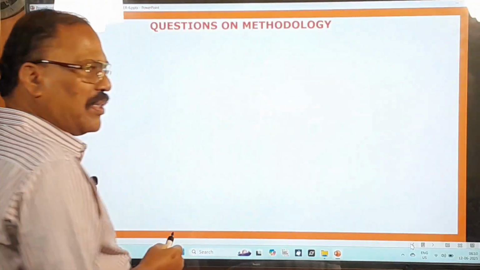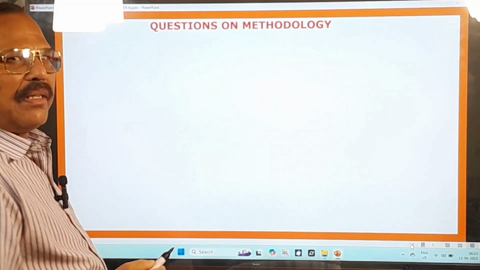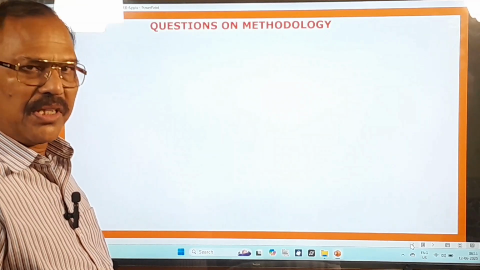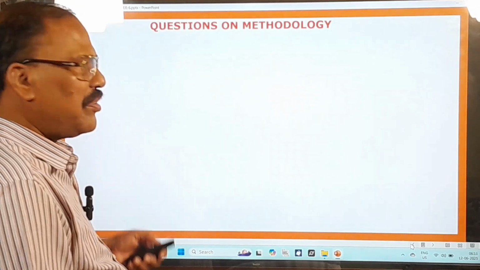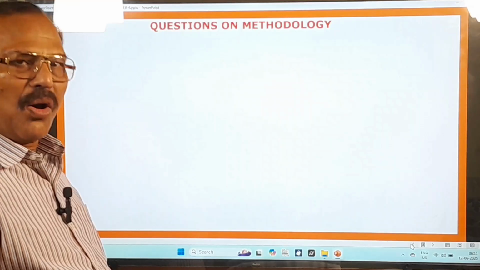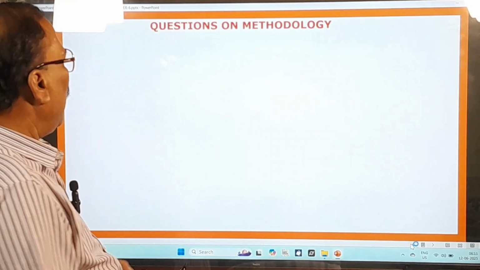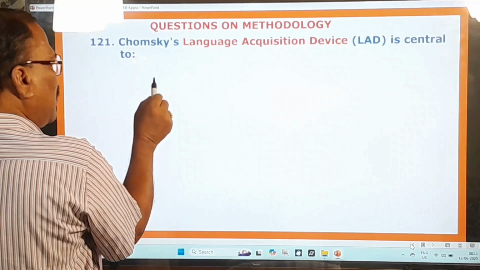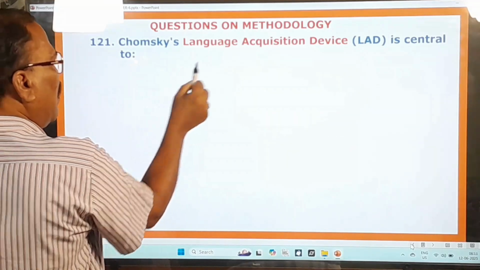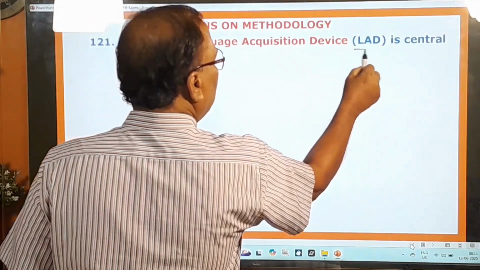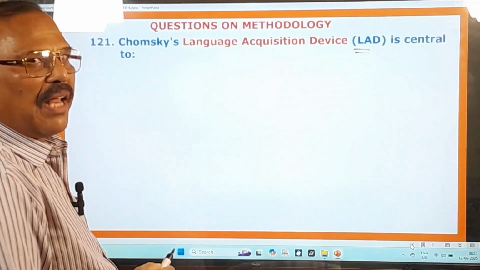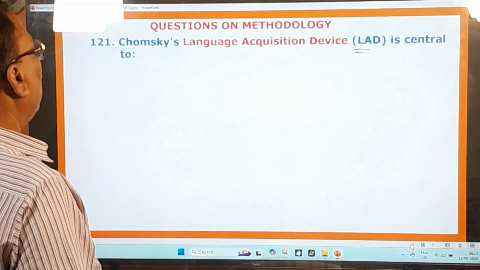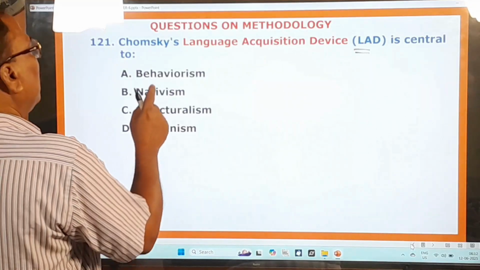Questions on methodology. In this methodology, there are as many as 40 questions, and now I am going to deal with all of them very elaborately. Here you pay attention. 121st question. Chomsky's, that is Noam Chomsky's language acquisition device, in short called LAD, is central to which theory? Now look at the options given.